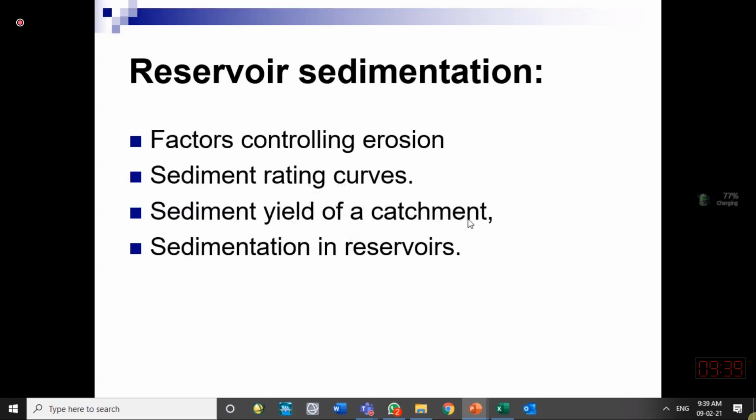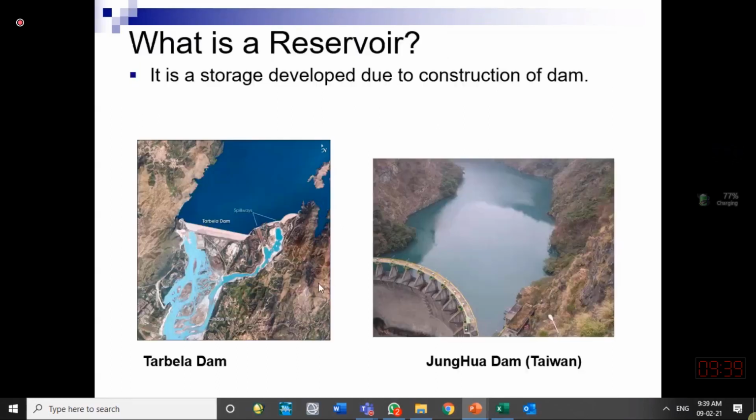Sediment yield of the catchment is how much sediment is being released by a certain area of the catchment. That is a yield. Or, how to manage sedimentation in the reservoir? So what are the different ways people do it?